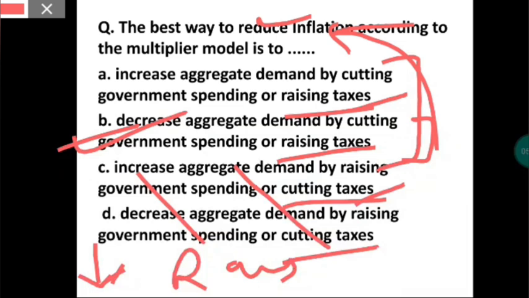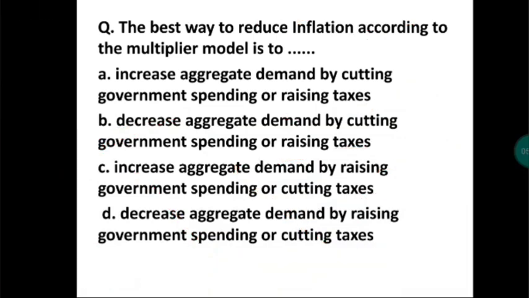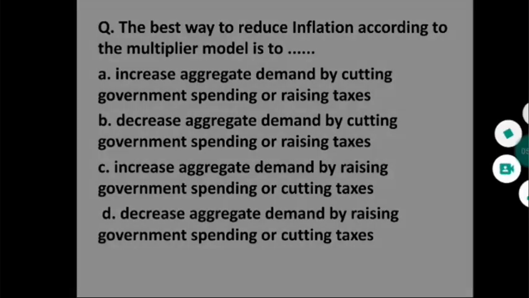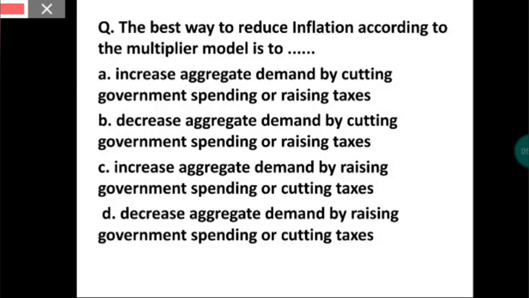Now what we should know is what the multiplier model is. If any theoretical question comes referring to the multiplier model and you do not understand the question, I will tell you a simple line. It will help you in understanding the options.